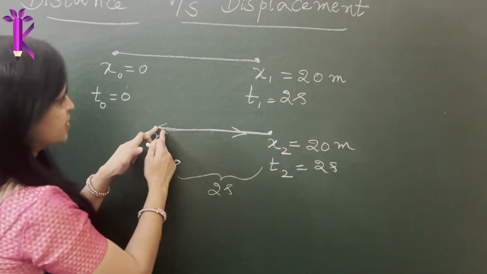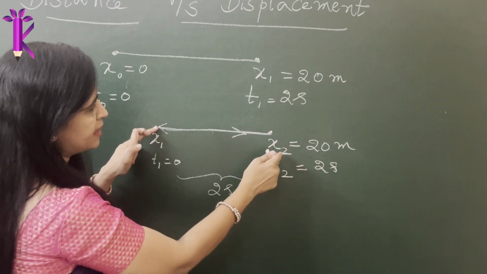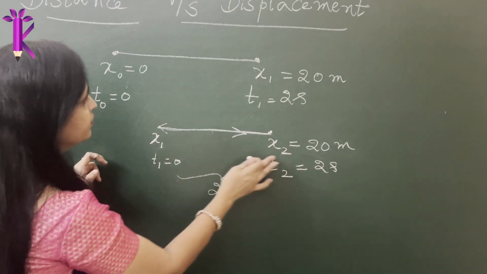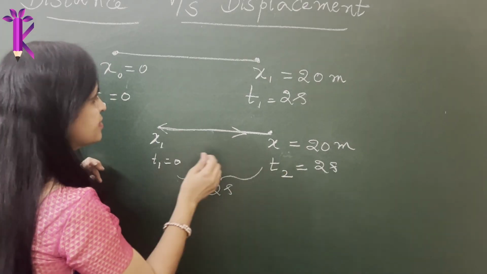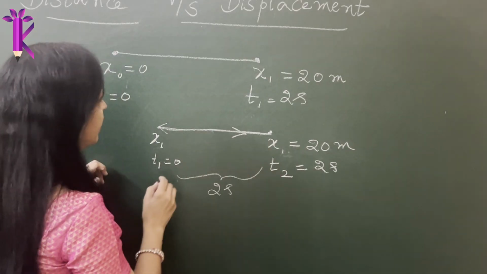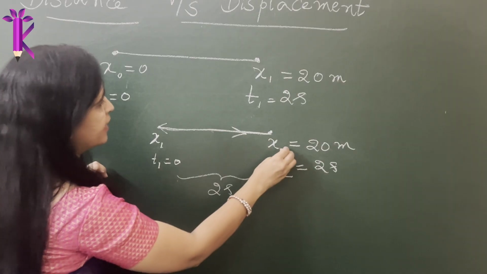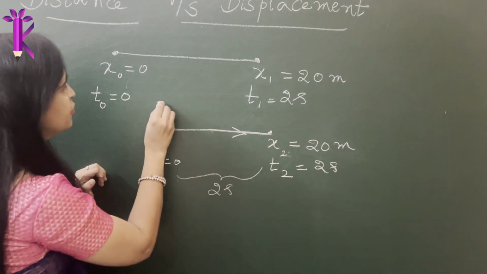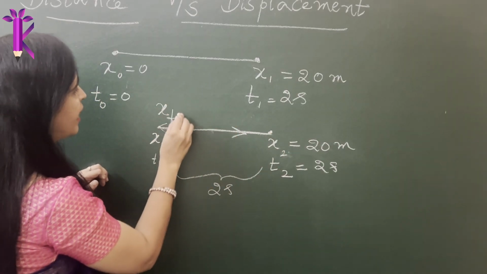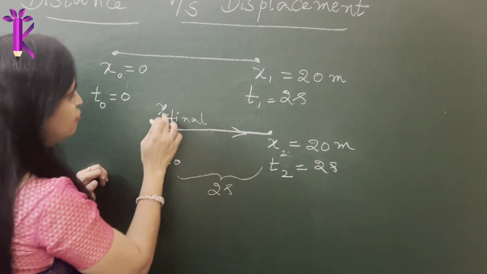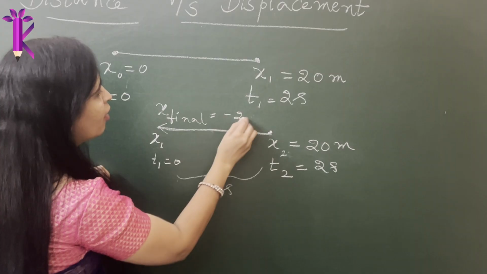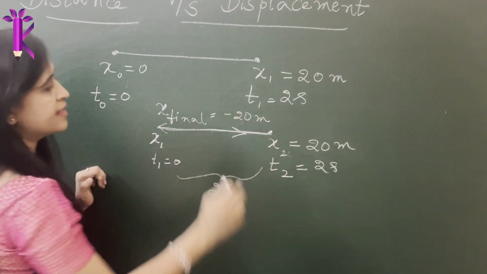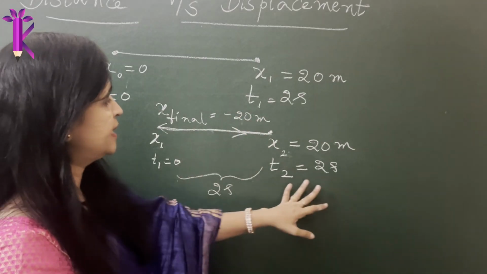Now the object started from here, reached the final position x2, and then this doesn't become the final position now, because this will be x1 and this will be x2, and then it came to another halt. The final position was x final, where it has covered minus 20. It has moved along the negative x-axis. It has covered a distance of minus 20 meters within 2 seconds.